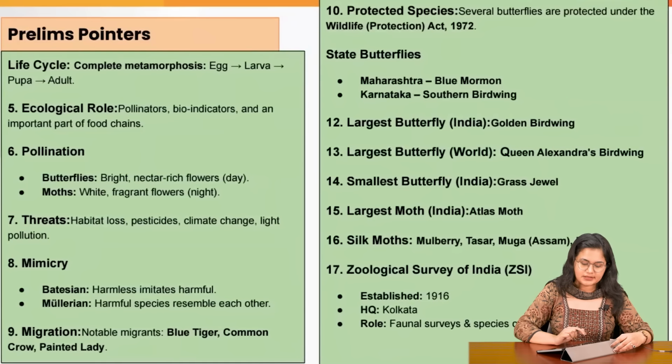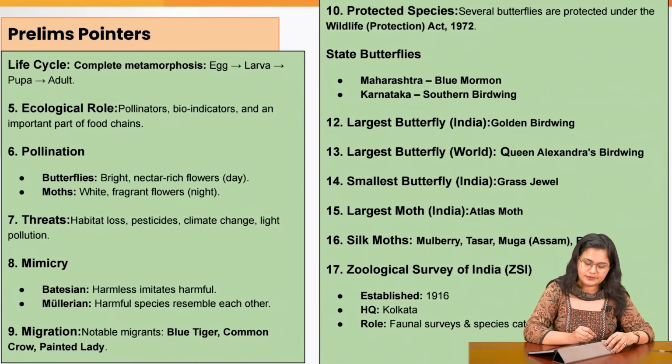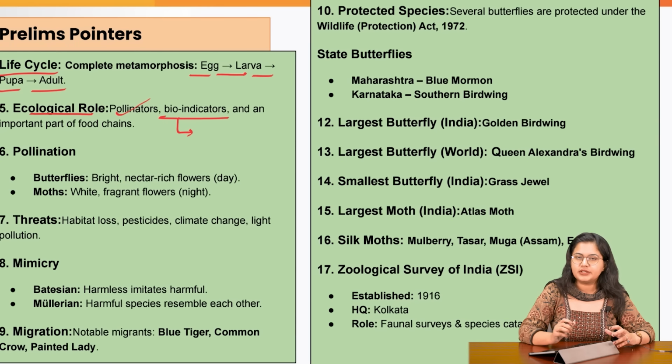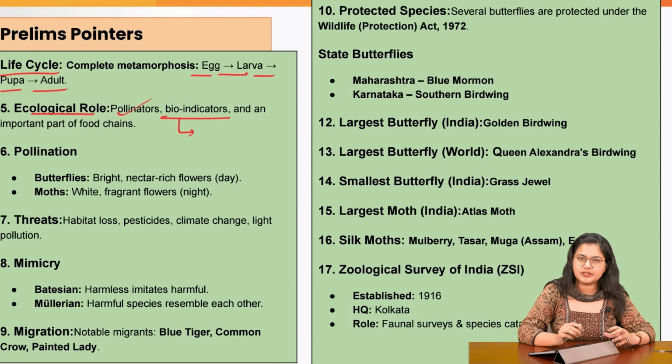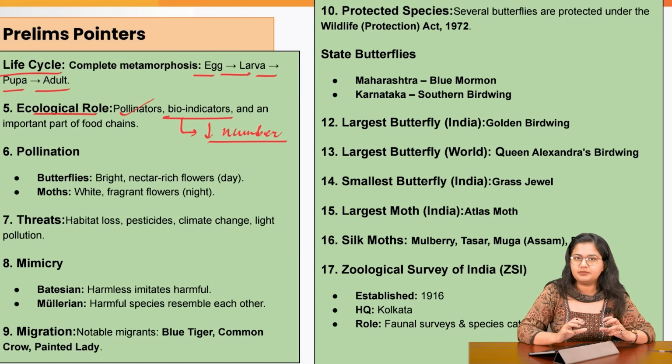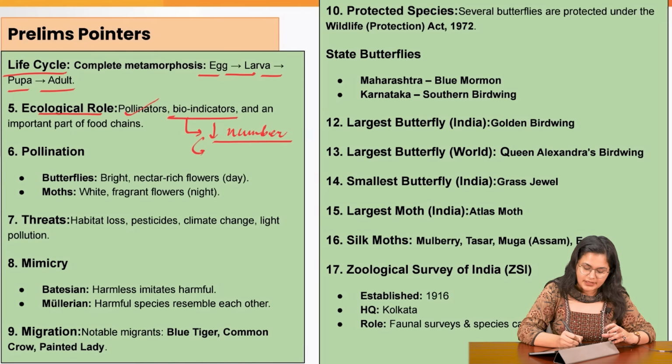This is something that is a favorite area of UPSC: the life cycle spanning from egg to larva, then to pupa, then to adult. What is the ecological role these species are performing? One is that of pollinators, obviously. Second, that of bioindicator. What is a bioindicator? It is basically a species where, if there is a decrease in the number of individuals of that particular species, it is reflective of the habitat as such.